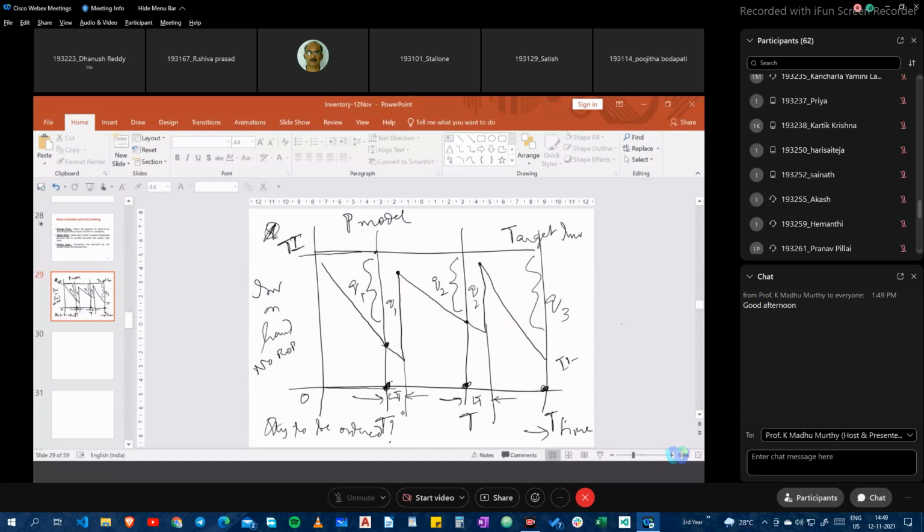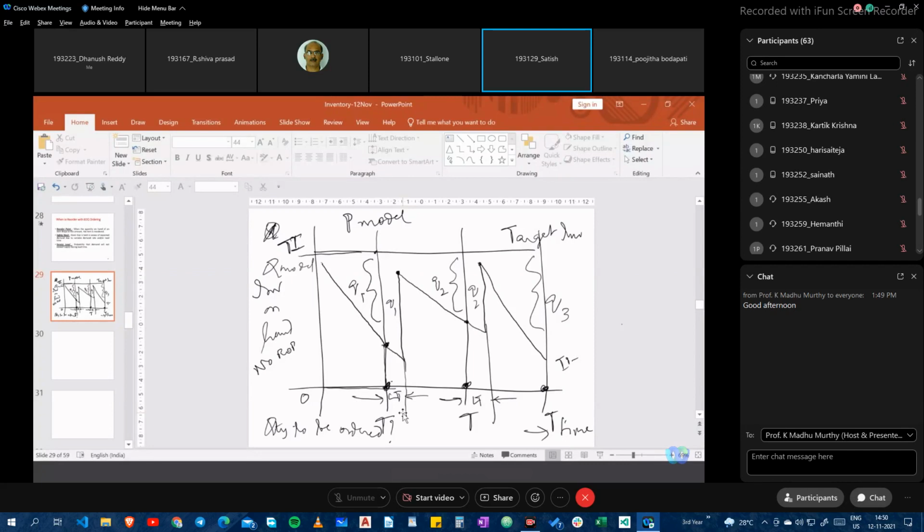Let me first also talk to you. What happens here when we compare this with Q, the fixed Q model? The difficulty here is, in this particular model, the inventory that we are likely to hold is much, much higher compared to that of a Q model. Do you accept the statement? Yes, sir, because they are less costly and more.